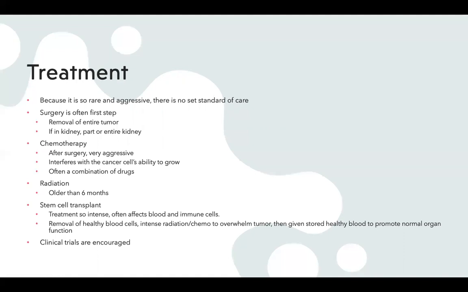Radiation can also be used in children over 6 months old, and stem cell transplants are another form of treatment they use because the treatment is so intense. It often affects blood and immune cells. So they will remove healthy blood cells, go with a really intense radiation and chemo to overwhelm the tumor, and then they're given back the healthy blood and stem cells to promote normal organ function. Also, clinical trials are really encouraged if you have rhabdoid tumor cancer, because this is such a rare form of cancer, and there's not much known about it.